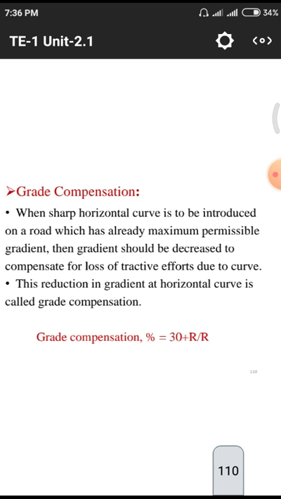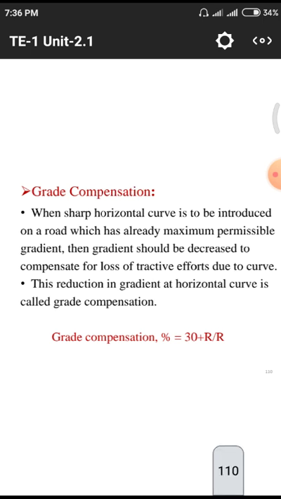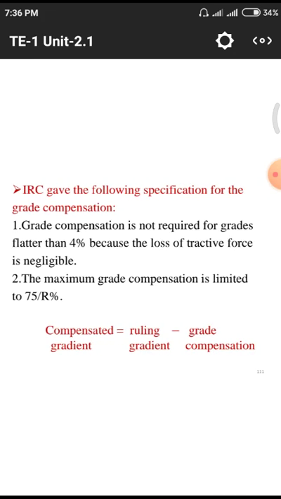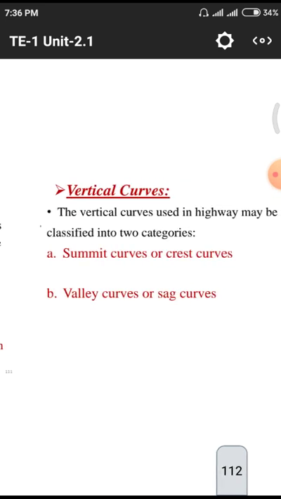These are the sharp curves. They are formed at sudden rising and sudden falling of gradients at particular points. The reduction in gradient at the curve is called grade compensation. The grade compensation in terms of percentage is (30 + R)/R. The minimum we have to give is 4% and the maximum is 75/R. This is the formula.